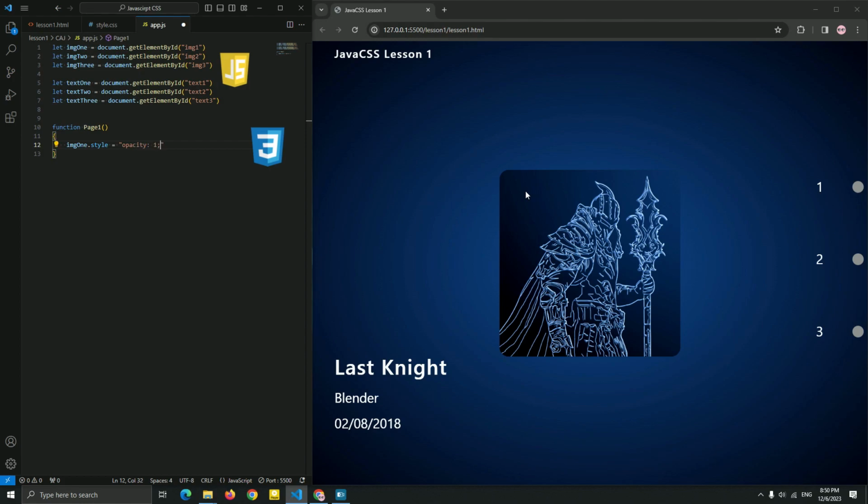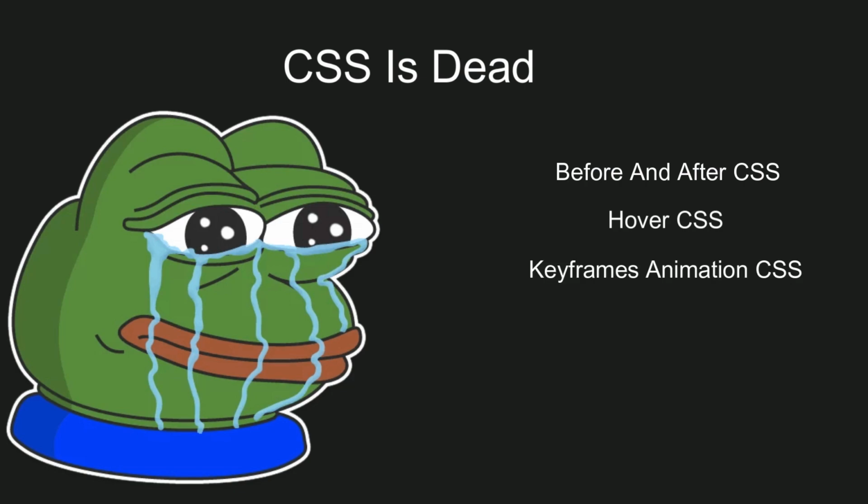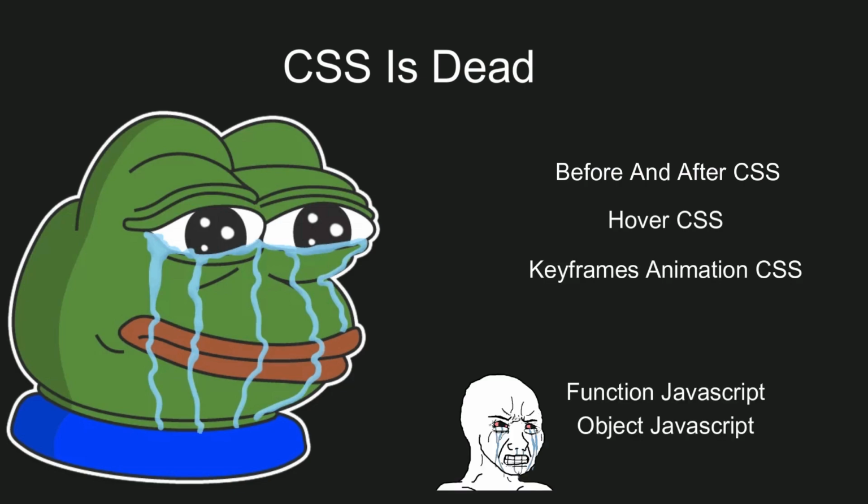Now, what is the point of this video? Let me explain. First, CSS is not good. Let me tell you why. The only things you can add in CSS are before and after, hover, and keyframes for animation. You can't add a function or object like in JavaScript.